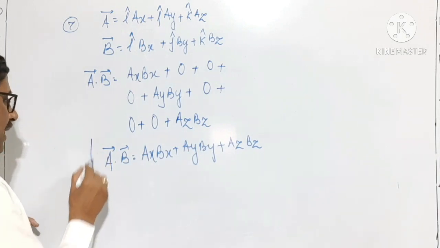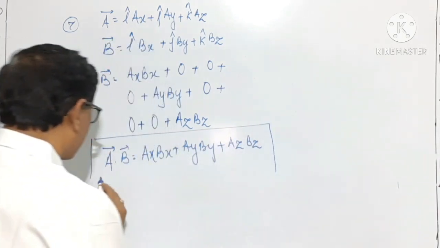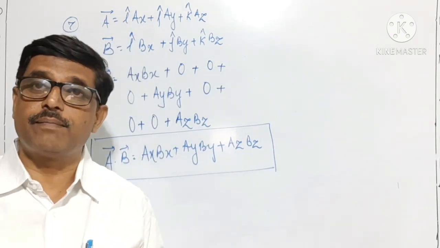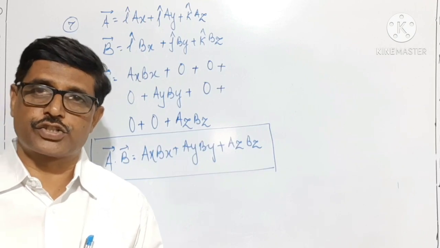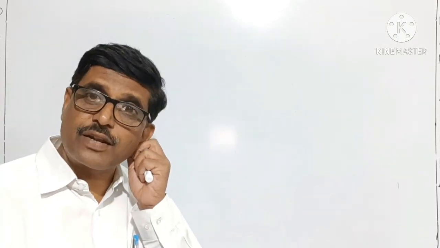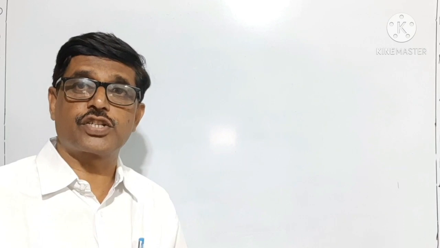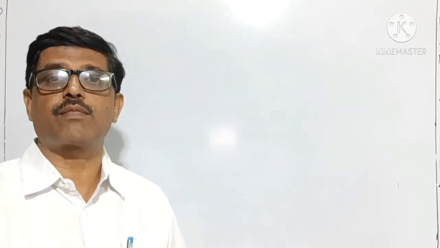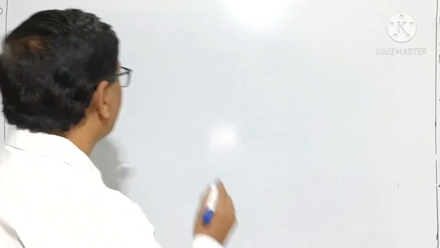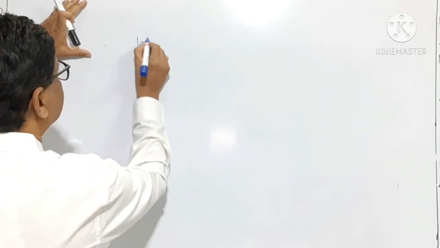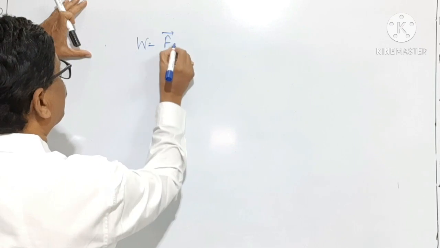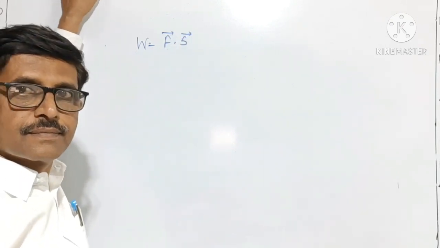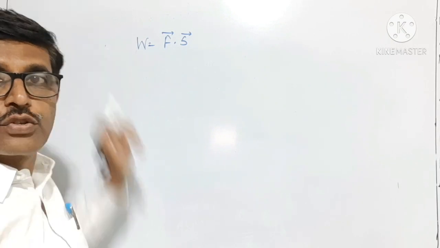This is what we will get, the scalar product of two vectors if the two vectors are represented by their components. Now you may not call this a characteristic, but you can treat it as an example of a scalar product of two vectors. We know that work is the scalar product of force and displacement. How it is so, we will see.